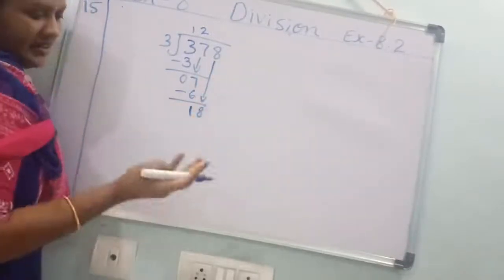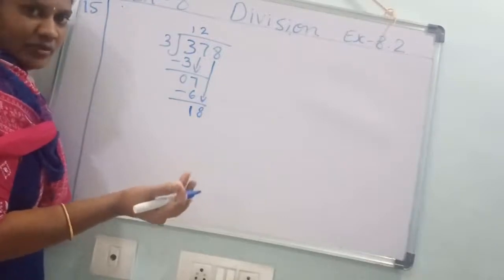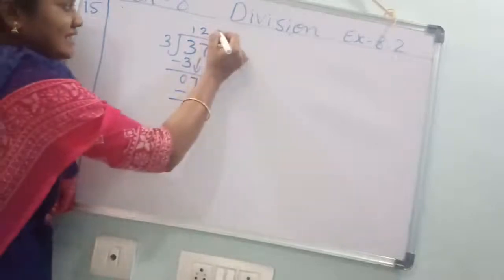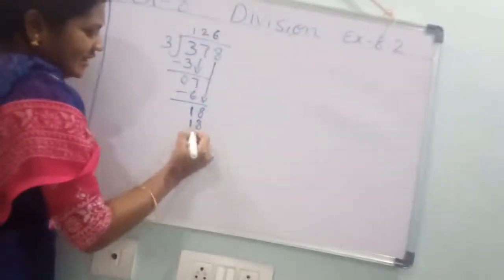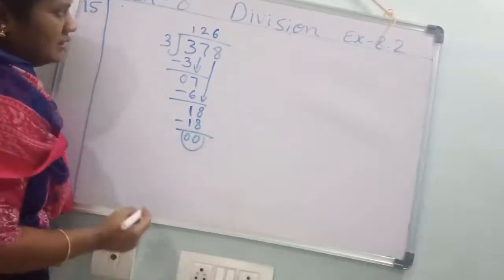3 ones are 3, 3 twos are 6, 3 threes are 9, 3 fours are 12, 3 fives are 15, 3 sixes are 18. Is it right or wrong?